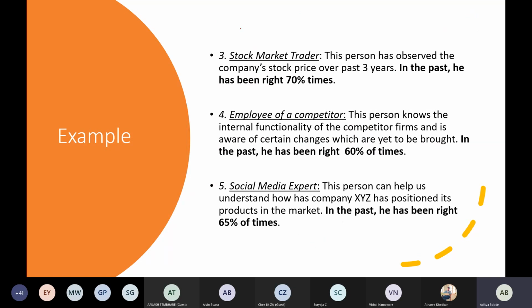Now you move on to the third person, a stock market trader. This one is our decision tree three. He says that in the past he has been right 70 times. Again the success rate is 70% and the failure rate is 30%.